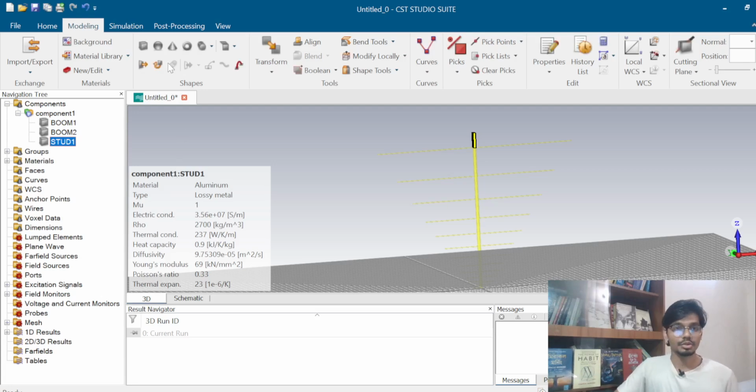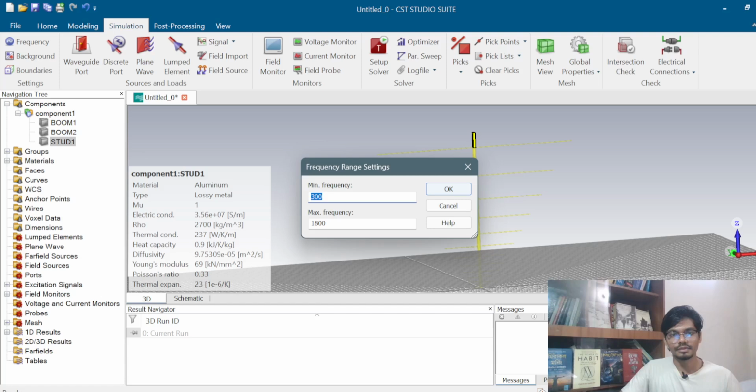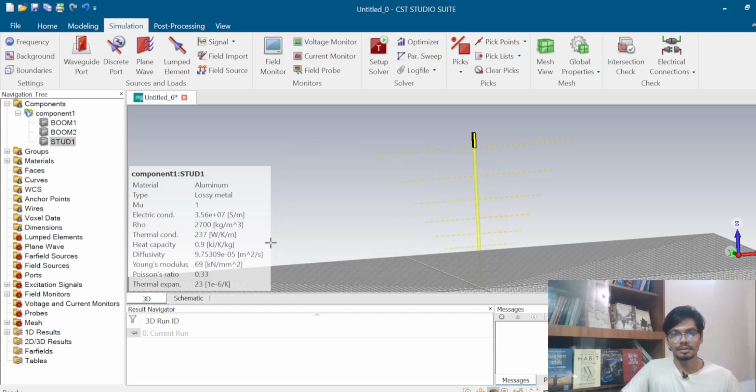Now I have to go to the simulation and give the frequencies value that is also in here, then click OK.